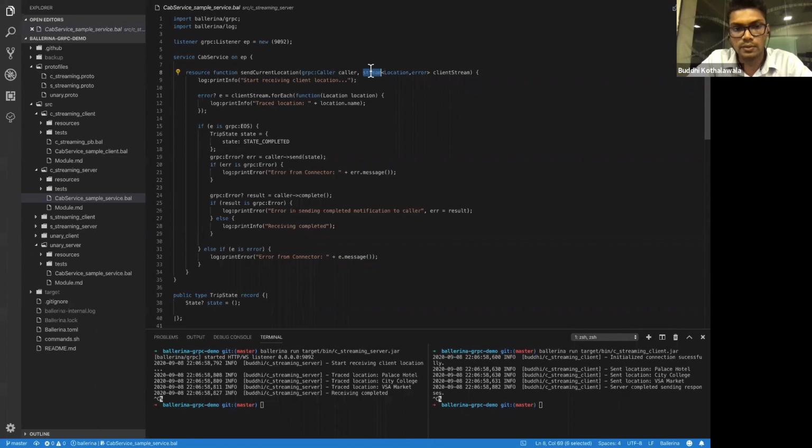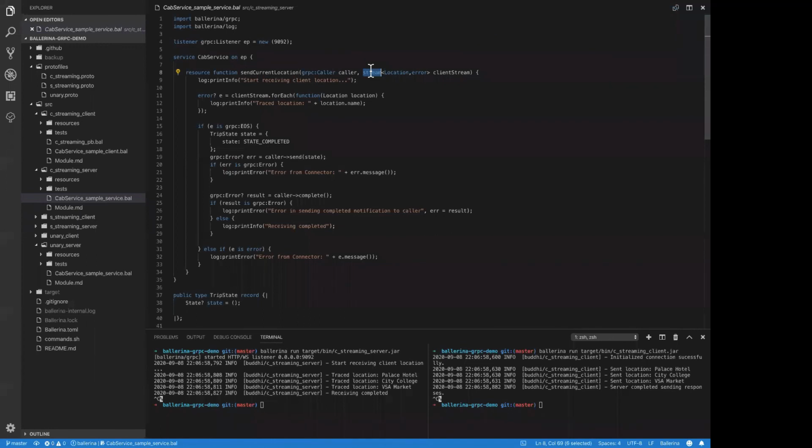As I said, we have this one-to-one mapping between gRPC protocol definitions and Ballerina service definitions. We have the concepts of services, resource functions, listeners, and client objects, which map directly to the networking world. And the second one I want to point out is that for streaming use cases, we can use Ballerina level streams as well.